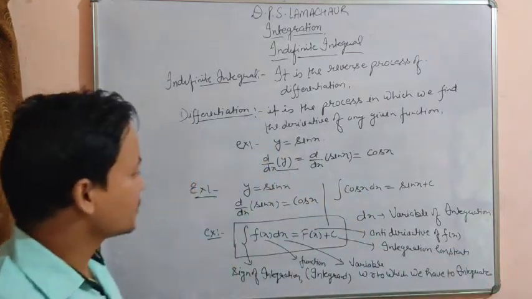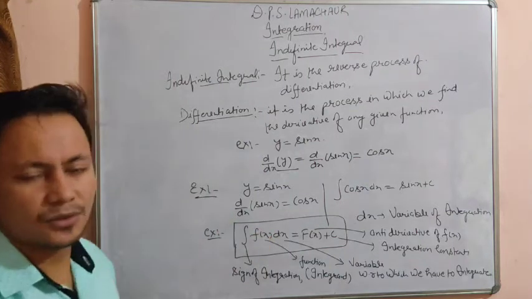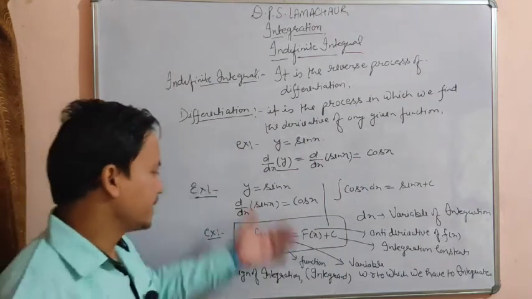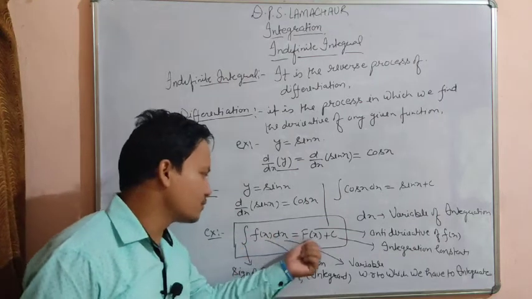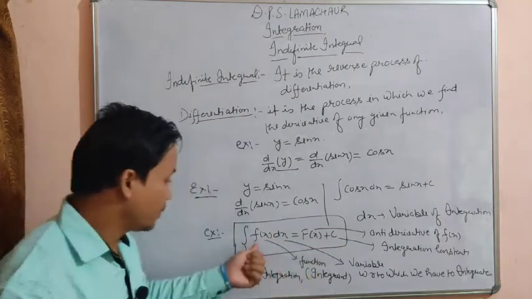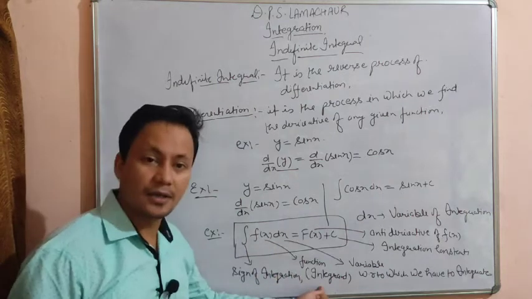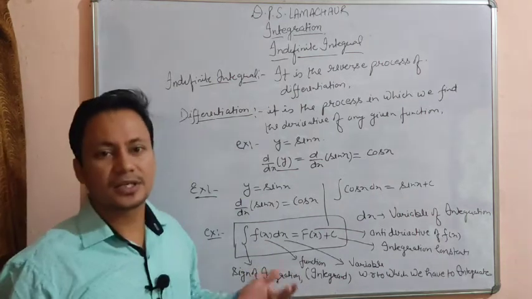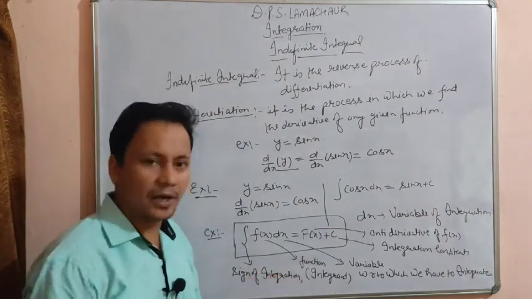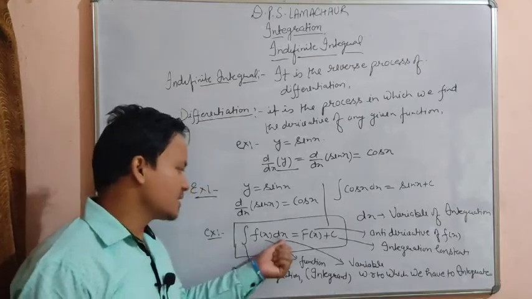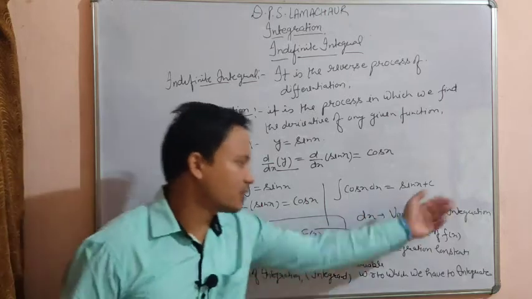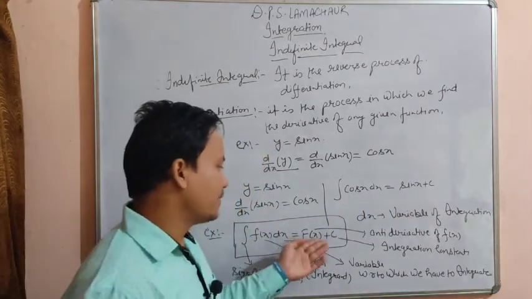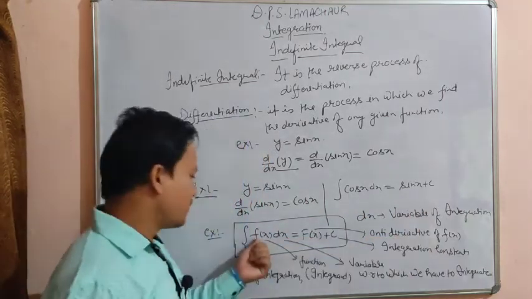C is integration constant. So this is the basic knowledge of integration. This is the sign of integration. Fx dx is equal to f of x plus c. So what is fx? Fx is integrand to which we have to find the integration. Either you can say to which we have to find the antiderivative. And what is dx? Dx is the variable with respect to which we have to integrate, या फिर variable of integration. What is fx? Fx is the antiderivative of the function.